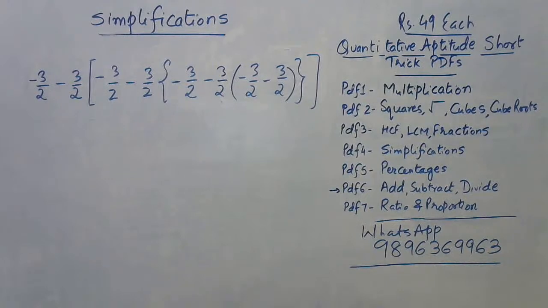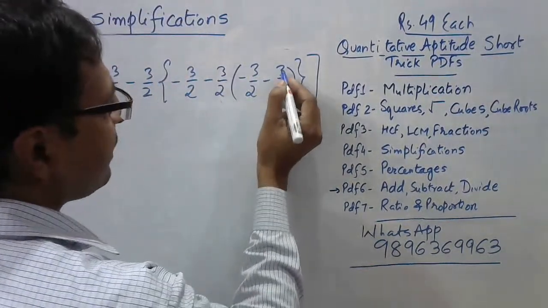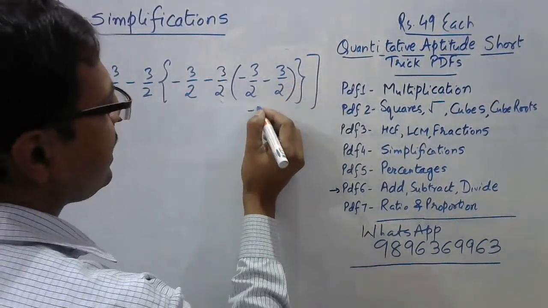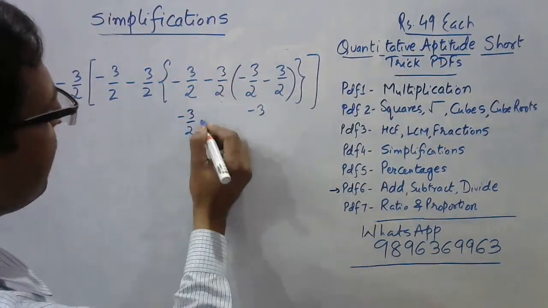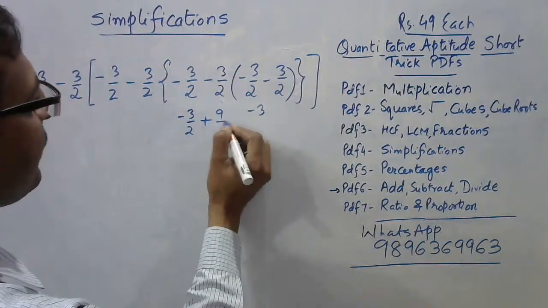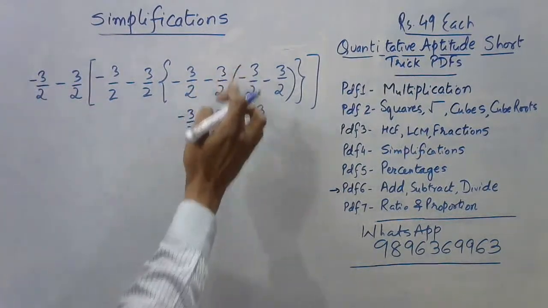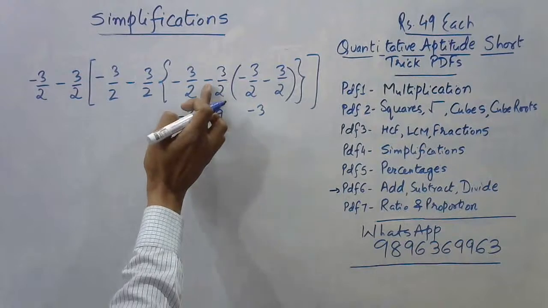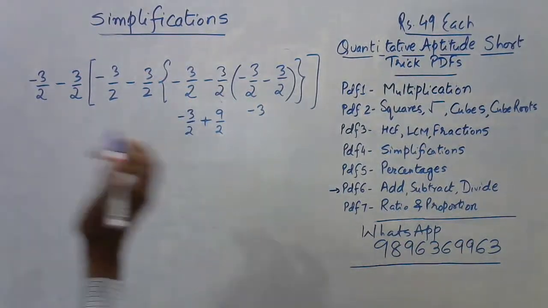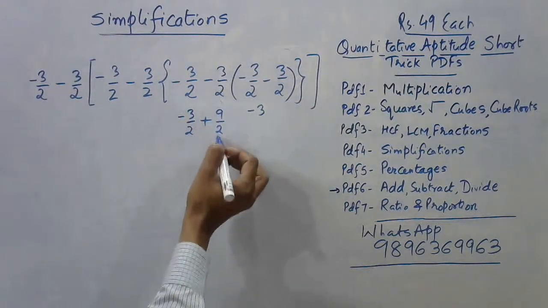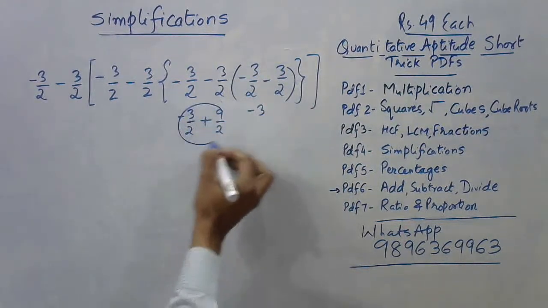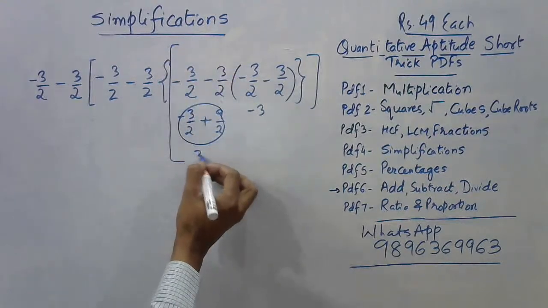Fine. So I think a lot of answers have already come in for this one, and we need to get on with this particular question. Now, minus 3 by 2 minus 3 by 2 is minus 6 by 2, which is minus 3. And if you multiply this, so this will become minus 3 by 2 minus minus plus, and this is 9 by 2. Why? Because this bracket is multiplied by this. So minus 3 into minus 3 by 2 is plus 9 by 2. Now, if you simplify this curly bracket now, minus 3 by 2 plus 9 by 2, 9 minus 3 is 6. So 6 by 2 is 3. So up to this curly bracket, this becomes 3.